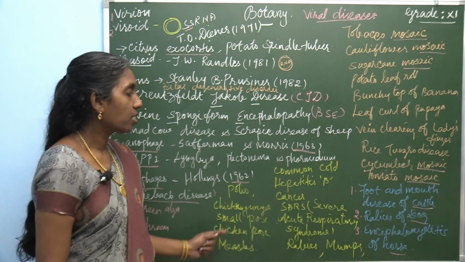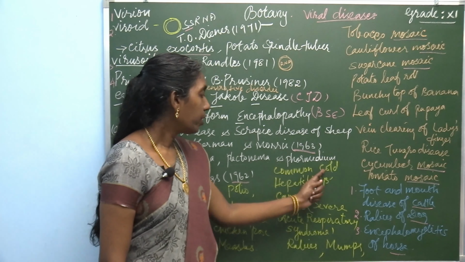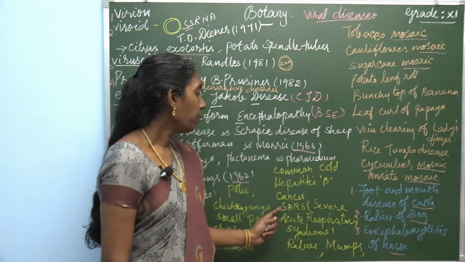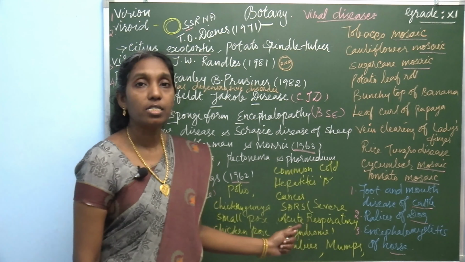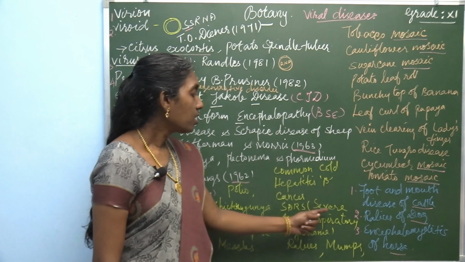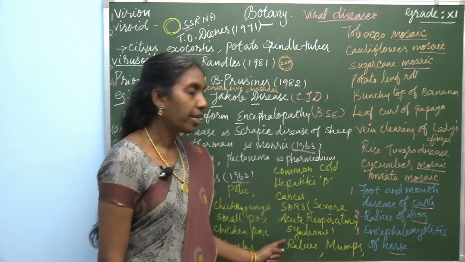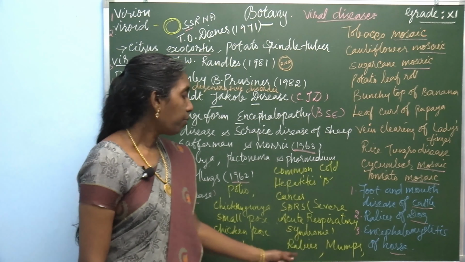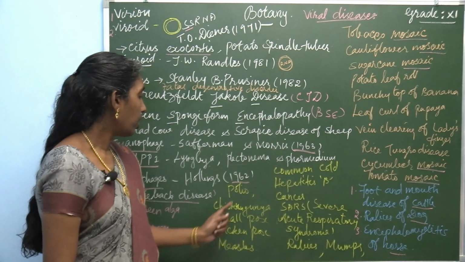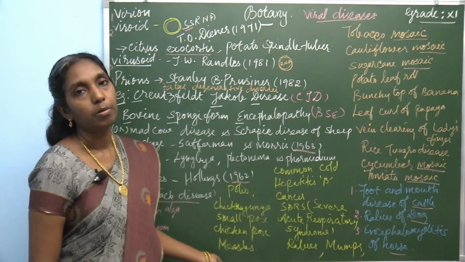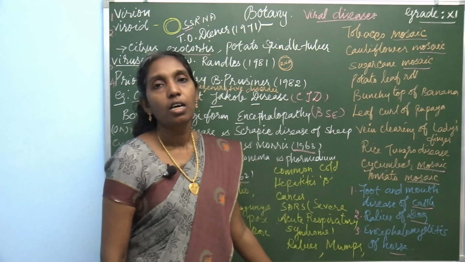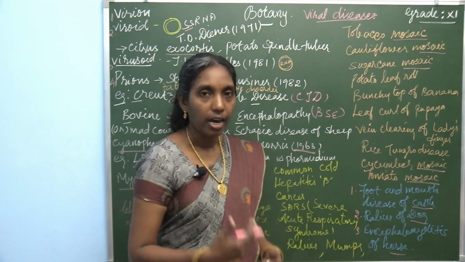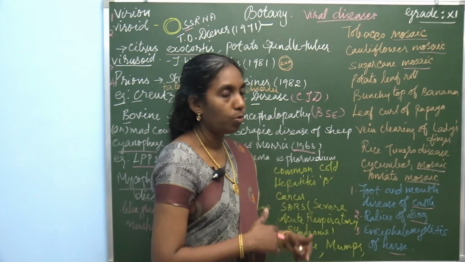What are the viral diseases in human beings? Common cold, hepatitis B, cancer, SARS, which is explained as severe acute respiratory syndrome, rabies, mumps, polio, chikungunya, smallpox, chickenpox and measles. So, here there are 3 different lists of diseases: plant diseases, animal diseases and human diseases.